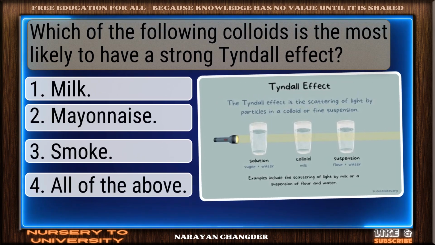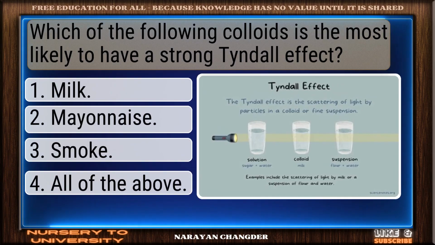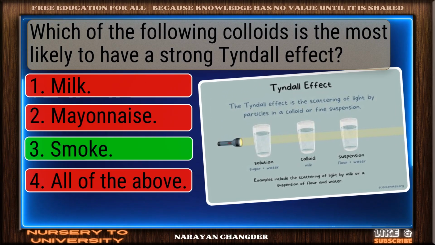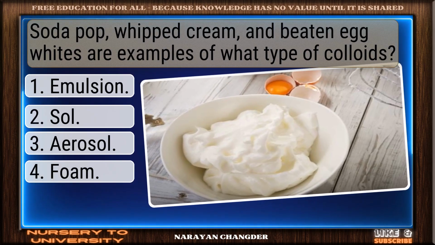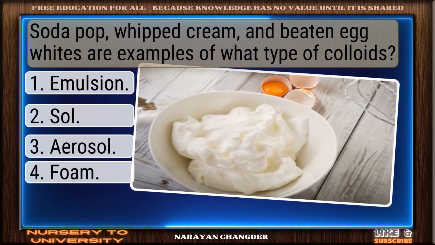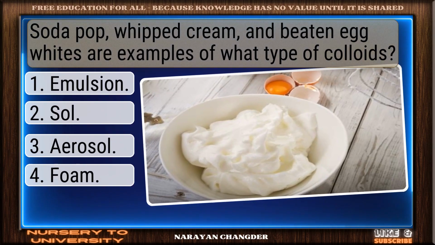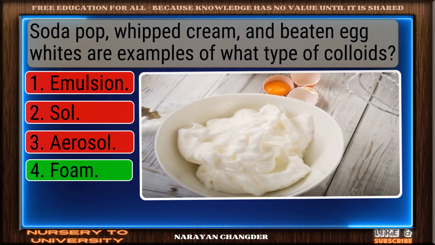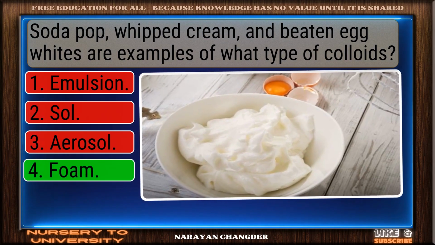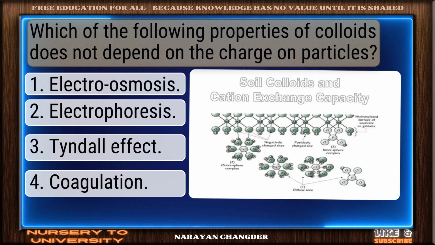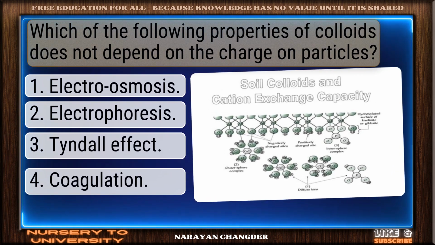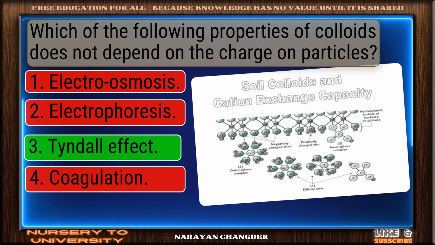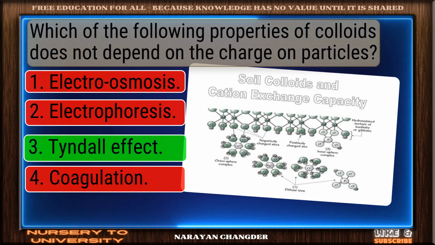Which of the following colloids is the most likely to have a strong Tyndall effect? Valid point. Smoke is true. Soda pop, whipped cream, and beaten egg whites are examples of what type of colloids? Well reasoned. Foam is the correct choice. Which of the following properties of colloids does not depend on the charge on particles? Correct. Tyndall effect is the right answer.